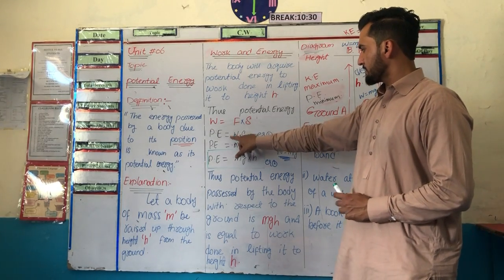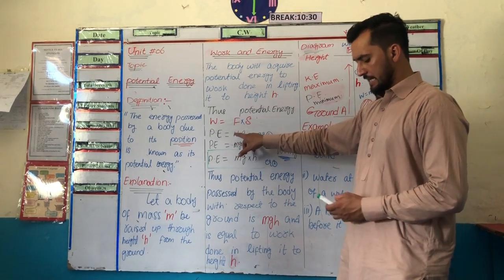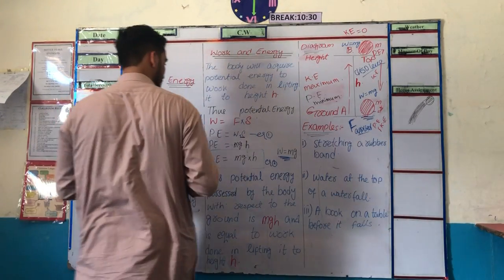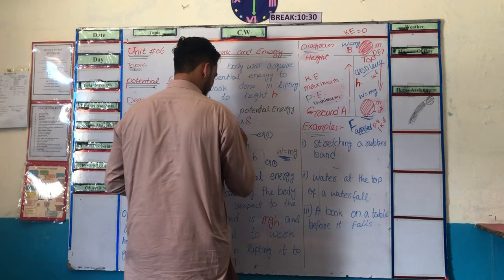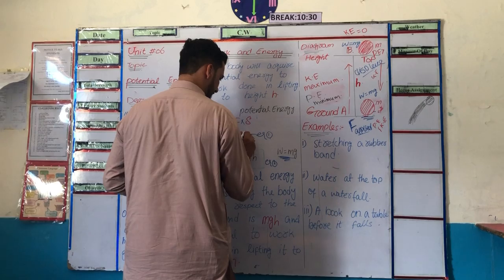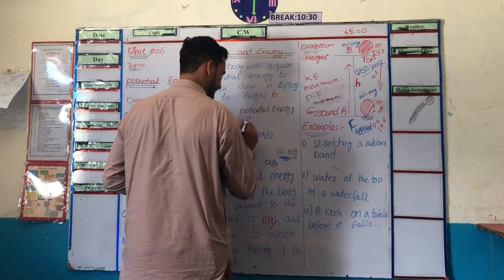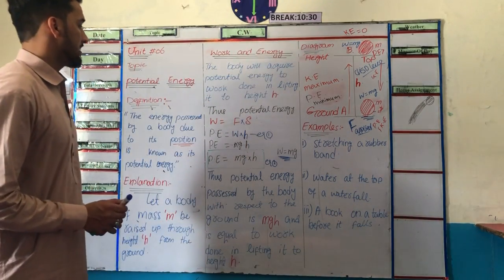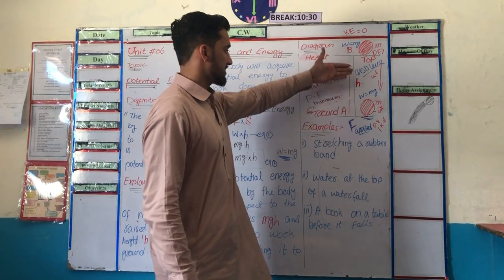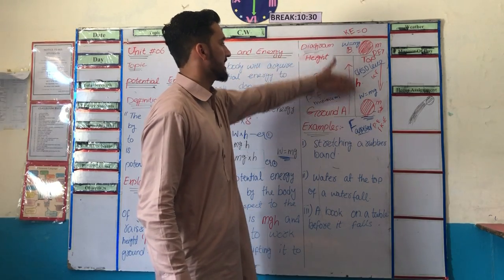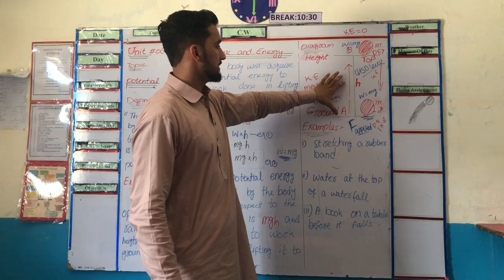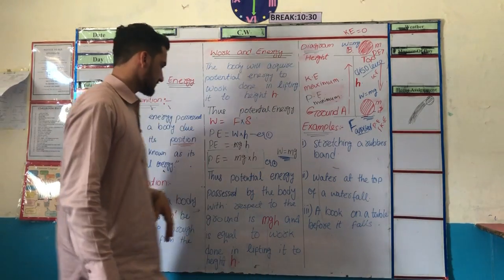So here the force is replaced by W, and the displacement is replaced by h, the height. Because here the object is displaced in the vertical direction. So here we deal with a specific height.